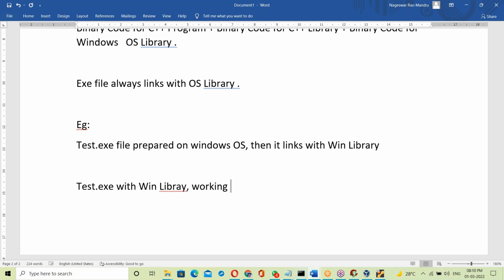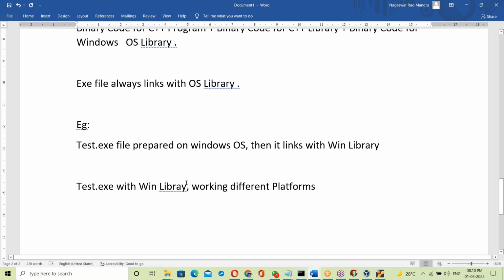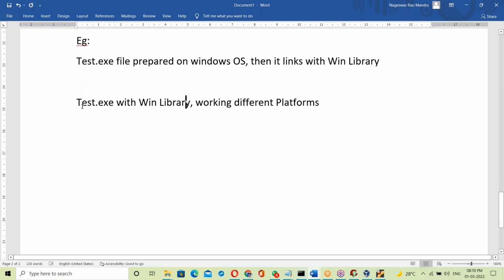Working on different platforms or operations. How is that working here? Now test.exe file with the Windows library working on different platforms. Let us see how it works. Let us take different platforms.